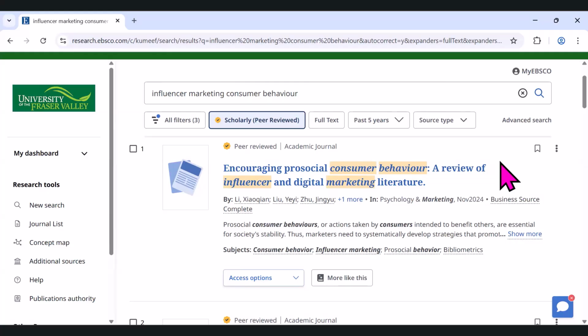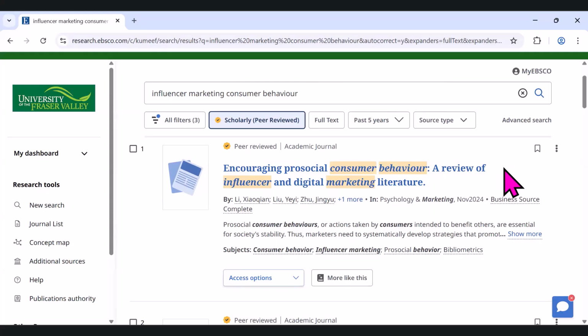Again, pay attention to your assignment details. Some assignments will say a literature review is not allowed. It has to be original research, and so you would not be able to use this. If you are allowed to use reviews of the literature or systematic reviews, then this is something you could use for your assignment.